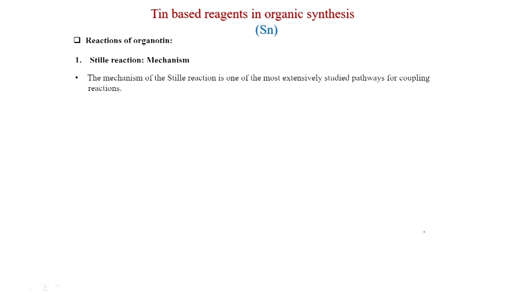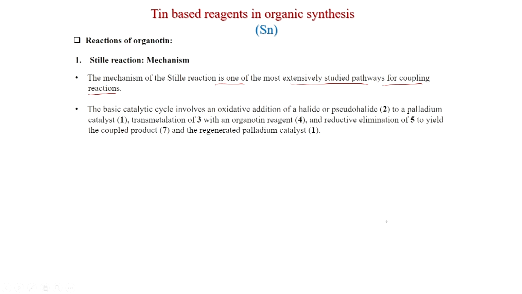So, what is the mechanism? The mechanism of the Stille reaction is one of the most extensively studied pathways for coupling reactions. The basic catalytic cycle involves an oxidative addition of halide or pseudohalide to a palladium catalyst.